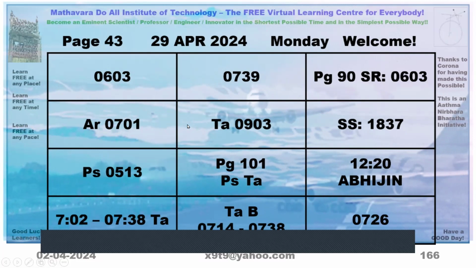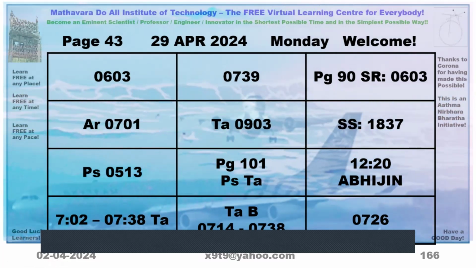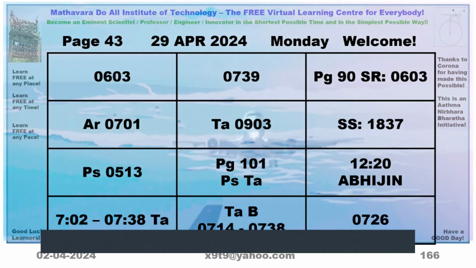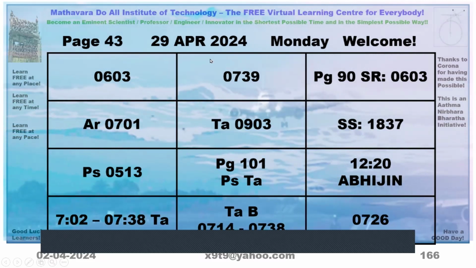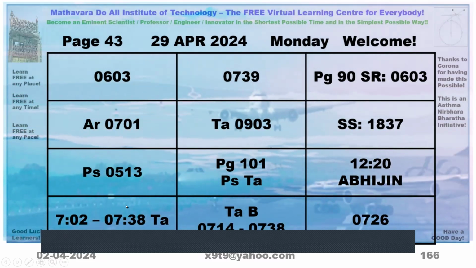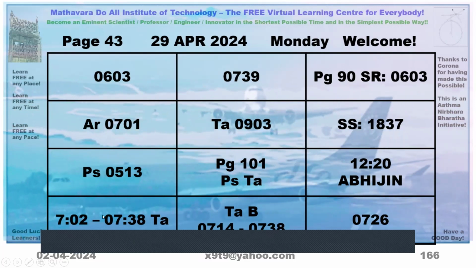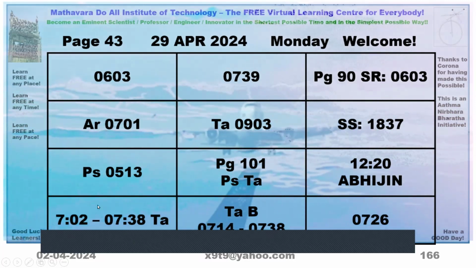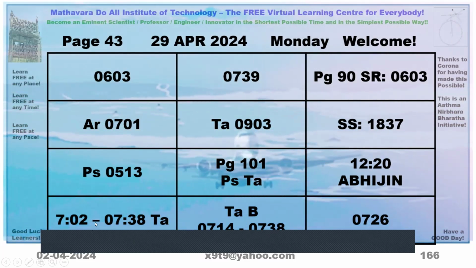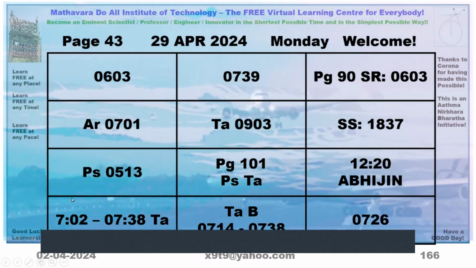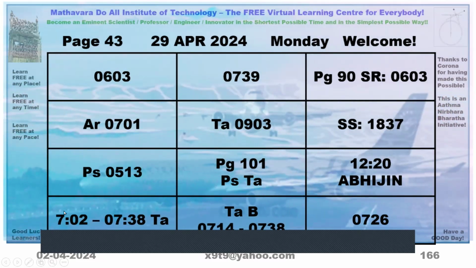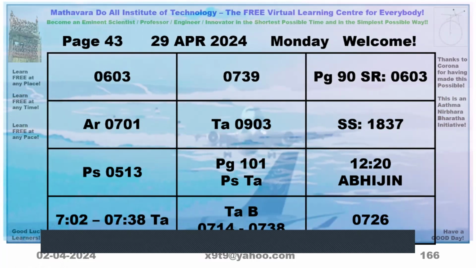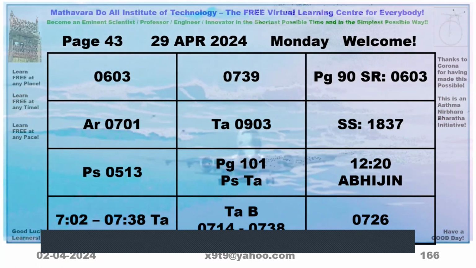Now, Rahu Kala starts from 7:39. So 7:38, up to that only we can use. So 7:02 to 7:38 is the Taurus.